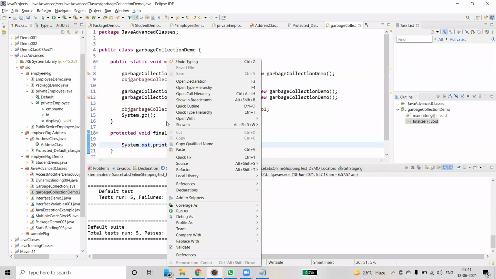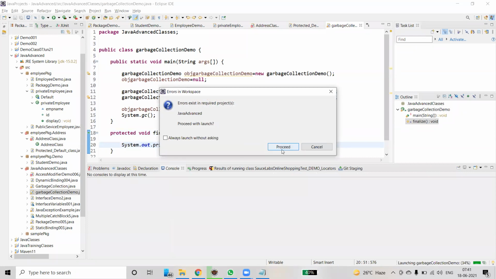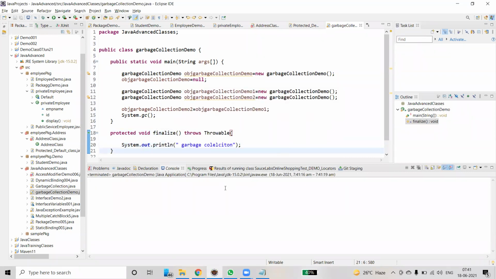Now just run this program. What happened?